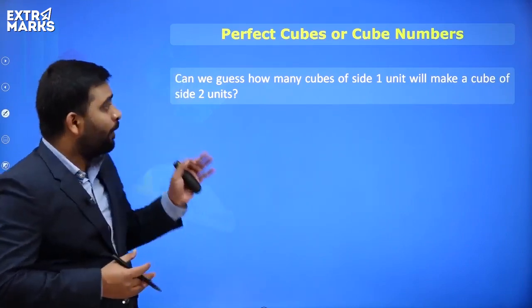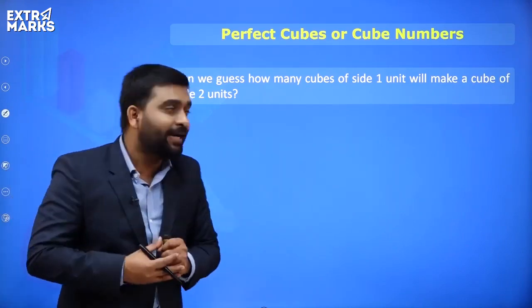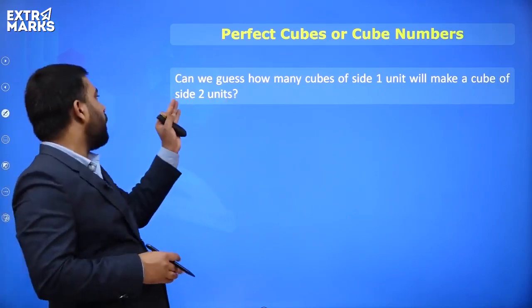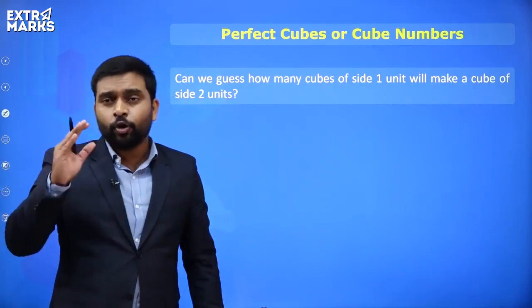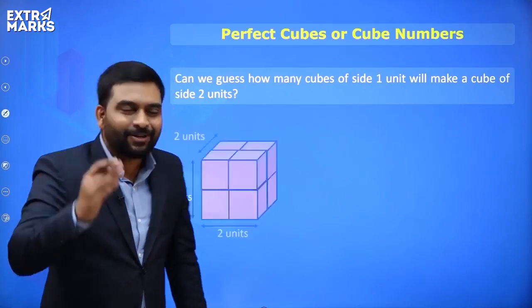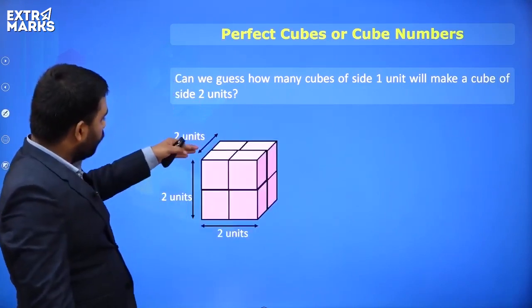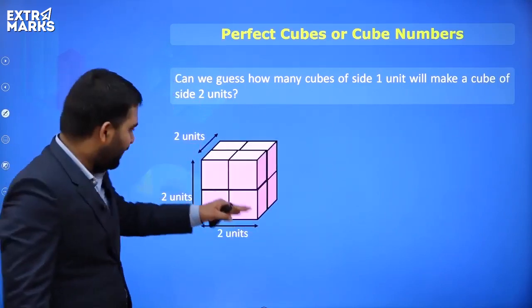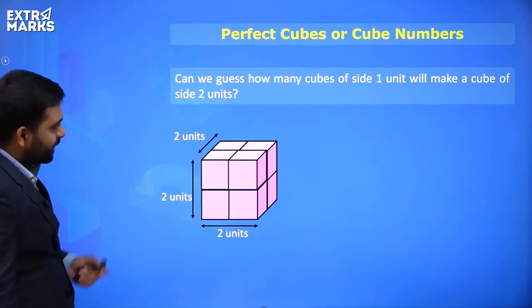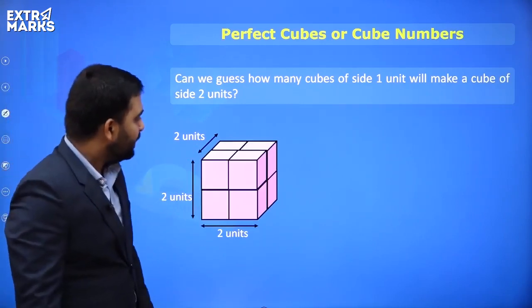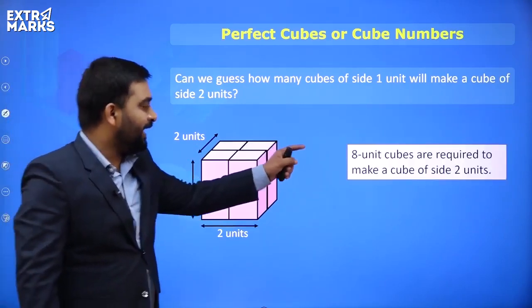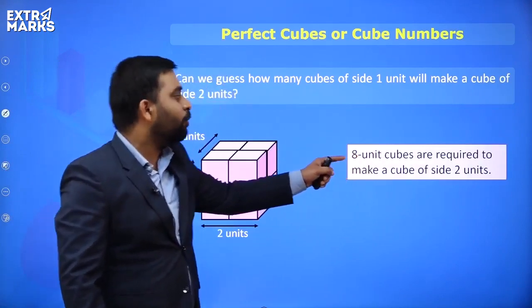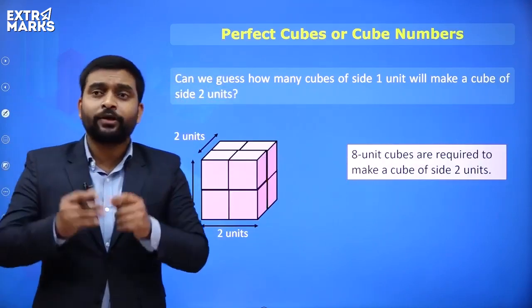It is asking how many cubes of side 1 centimeter will make a cube of side 2 units. So 2 units means 2 centimeters. Quickly count and tell me how many cubes will be there. You'll say, sir, 8 unit cubes are required to make a cube of 2 centimeters.